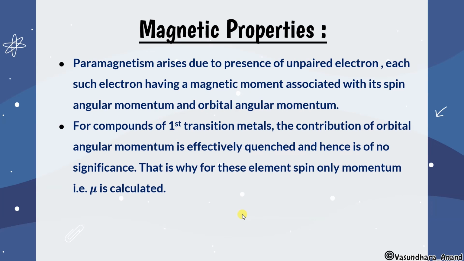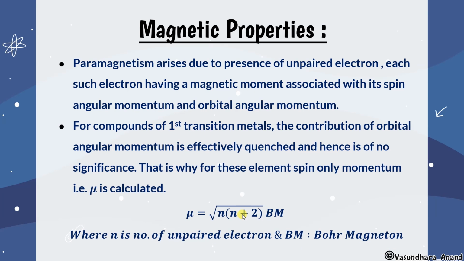That is why for these elements only the spin moment is calculated, that is mu, and the formula is mu equal to root under n into n plus 2 Bohr magneton, where n represents the number of unpaired electrons. I have given you a short trick also to find this. It will be related with the unpaired electrons, so similarly you can do.